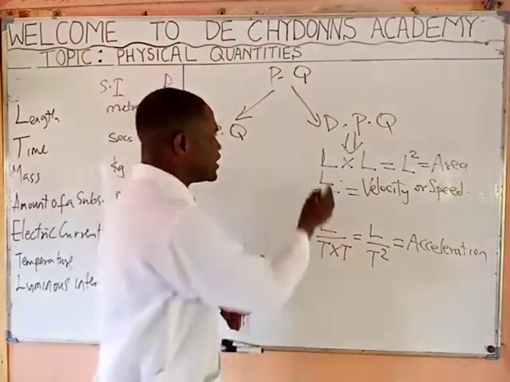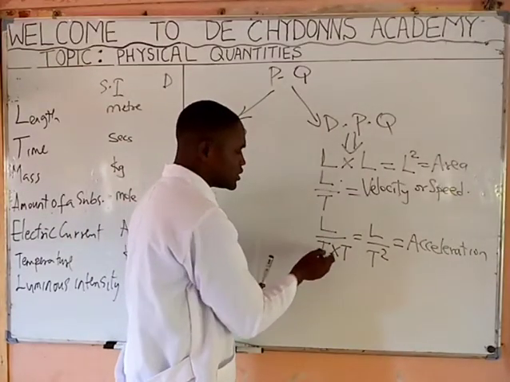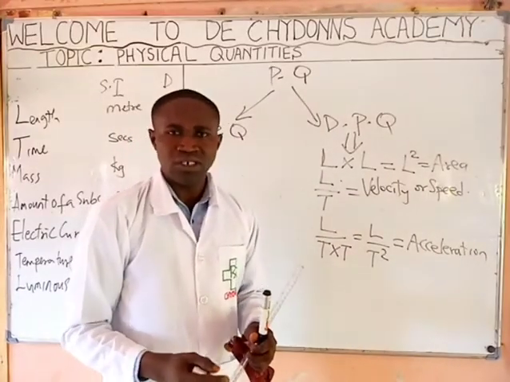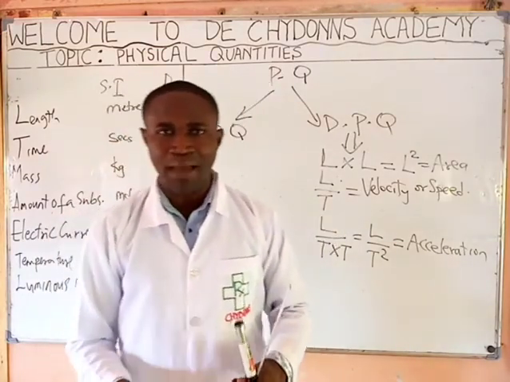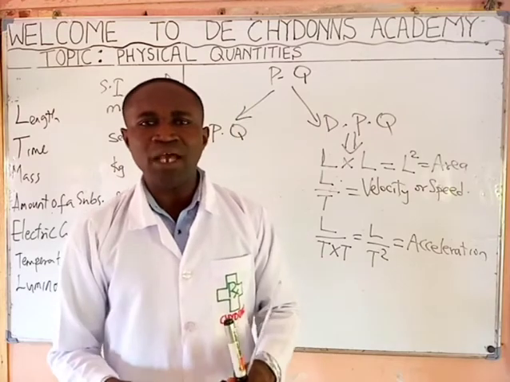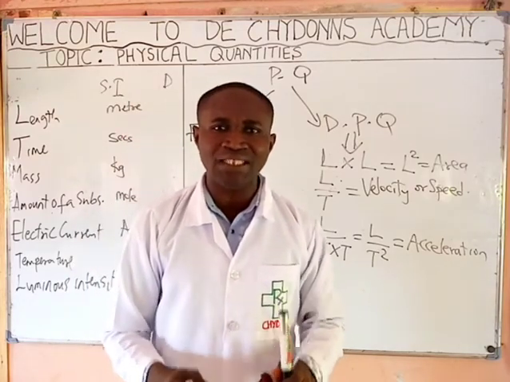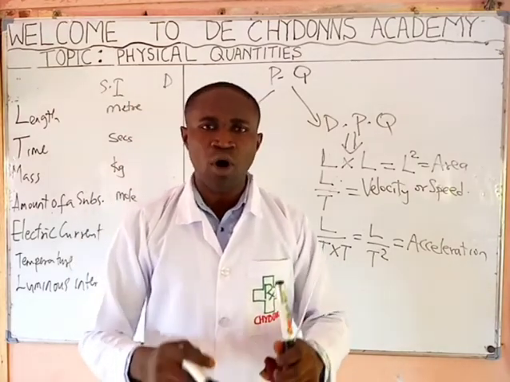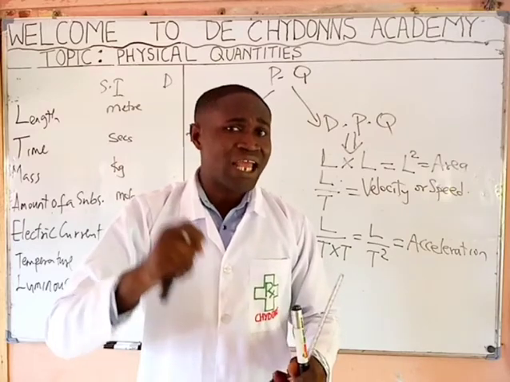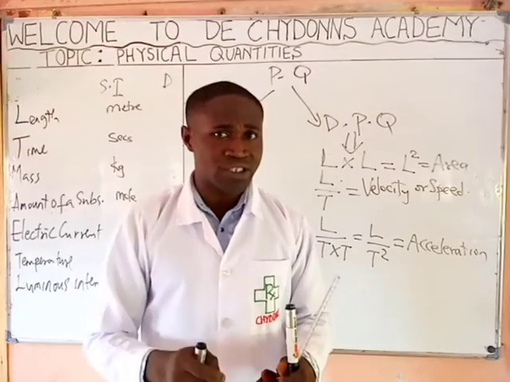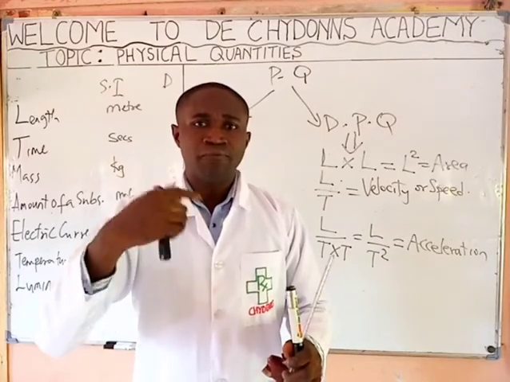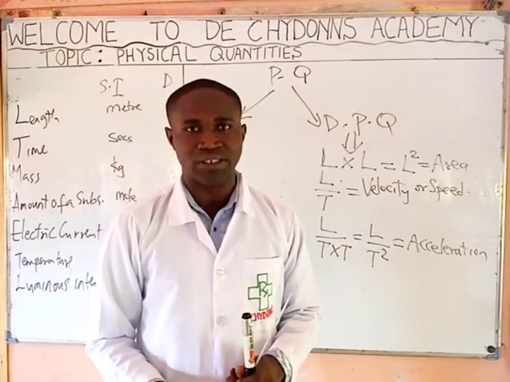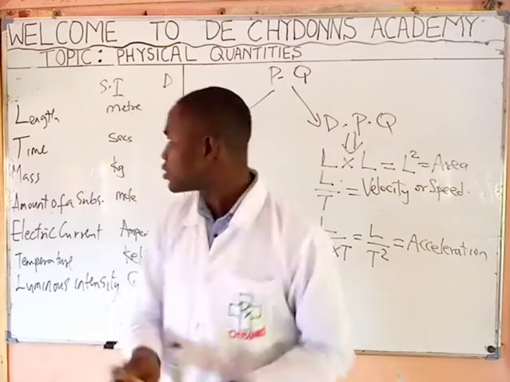Why are we using this L, T? This is because of dimension. What is dimension? Dimension is a way of representing a particular physical quantity using the first letter of the physical quantity or an approved letter for representing the physical quantity. What do I mean?